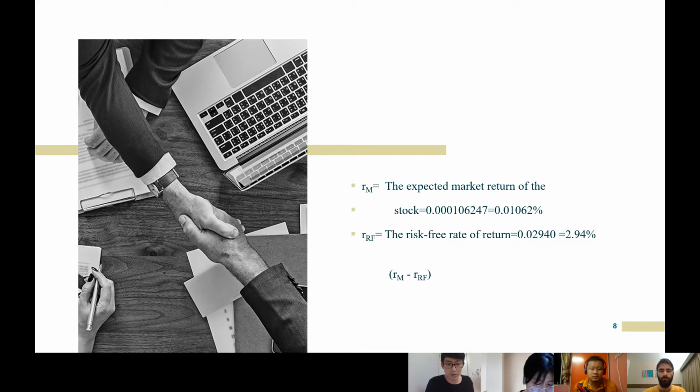The third is the risk premium, which is the difference between the expected market return of the stock and the risk-free rate of return. It is called the market risk premium, which means the premium investors will get when they bear the average risk of holding the market portfolio. In order to calculate the required rate of return for the three stocks, Alliance, IHH, and IOI, we use the capital asset pricing model.